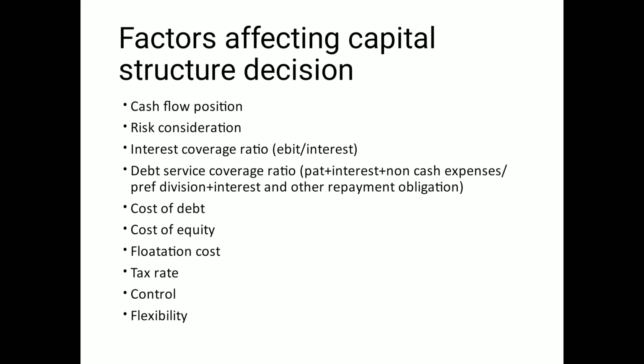So if a firm's business risk is low, then its capacity to use the debt is higher, right? Because already your fixed expenses are very less, so you can pay interest comfortably. Whereas in case of higher business risk, firm's capacity to use debt is low, because already you are paying a lot of fixed expenses in terms of rent and premiums and salaries.